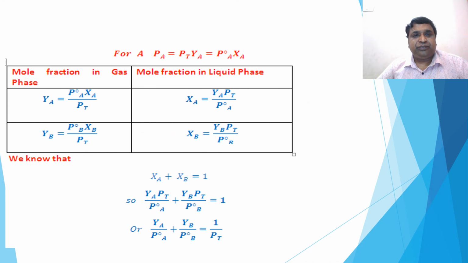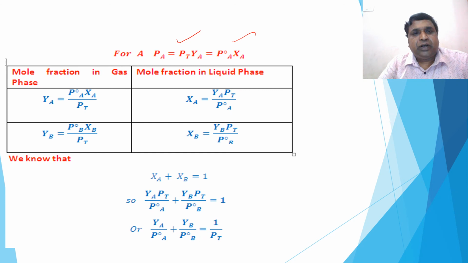Similarly, we can have the other formula, other way of writing. You know, PA is equal to P total into YA. So, you can remember this is all the same thing. Therefore, mole fraction in the gas. So, YA is equal to what? P naught A into XA by PT. Okay, or the same thing, XA is equal to what? YA PT by P naught A.